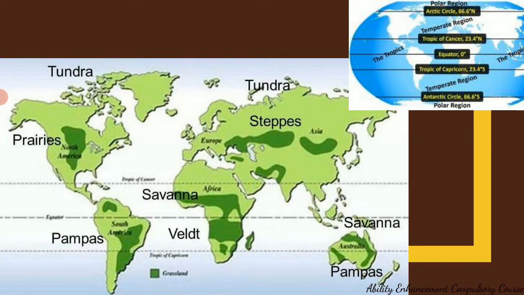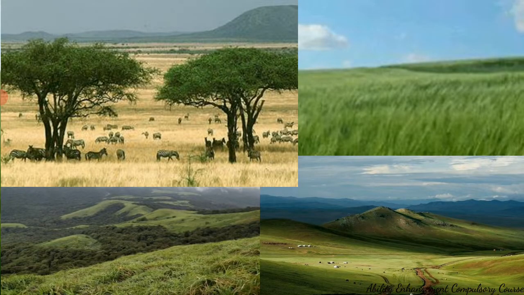The savanna type grassland, you can see here, this is the savanna type grassland. This is the African savanna. You can see they are a tropical type of grassland, where you have grasses characterized by trees at intervals. What you see here, the second one, these are the prairies. This is the type of grass that you see in prairie grasslands found in the northern American region. And these are the grasslands which are called steppes. These are mainly found in Europe.